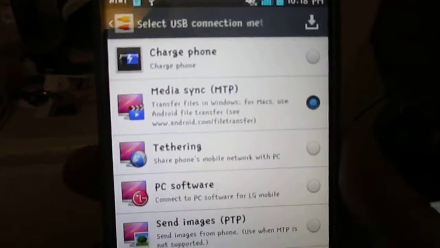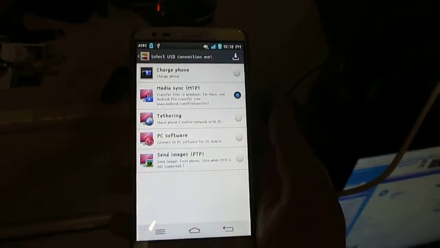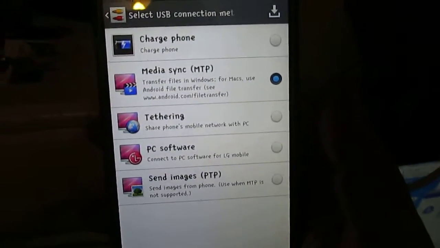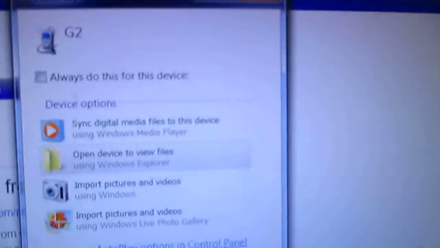I just cancel out, and then usually it's something like media sync. So I just did that. Make sure that the phone is basically like a hard drive. So just leave it. And then this pops up on the screen.